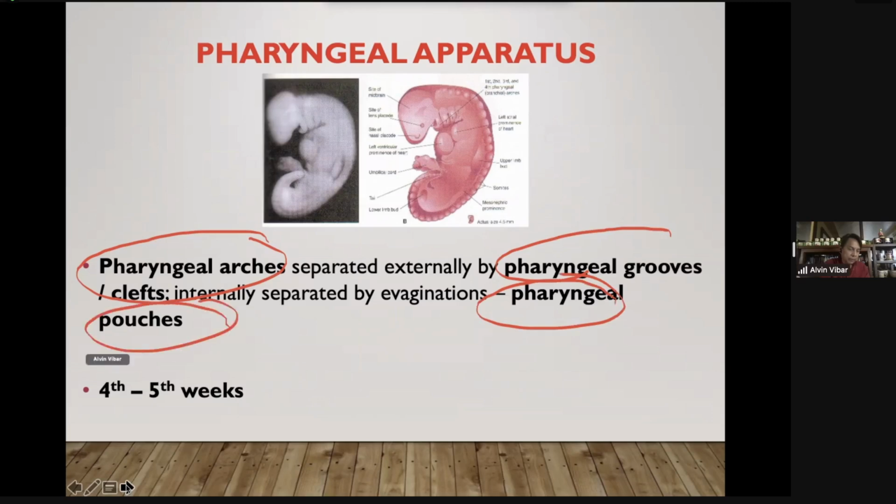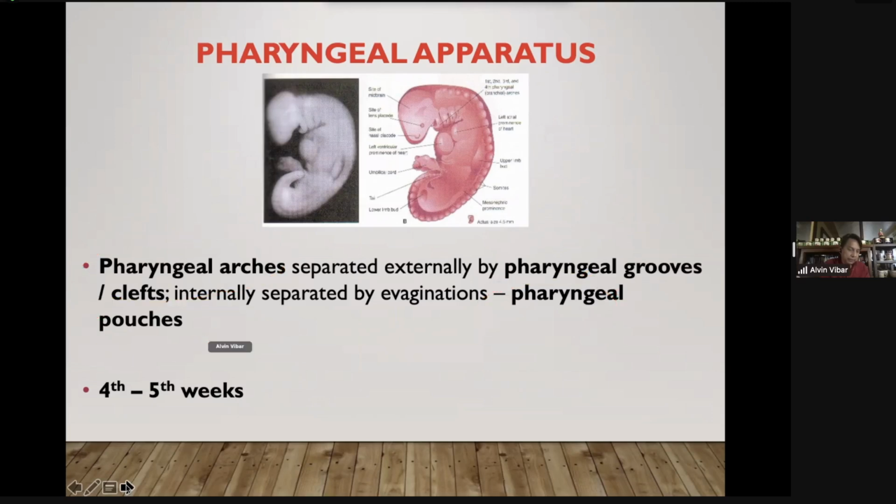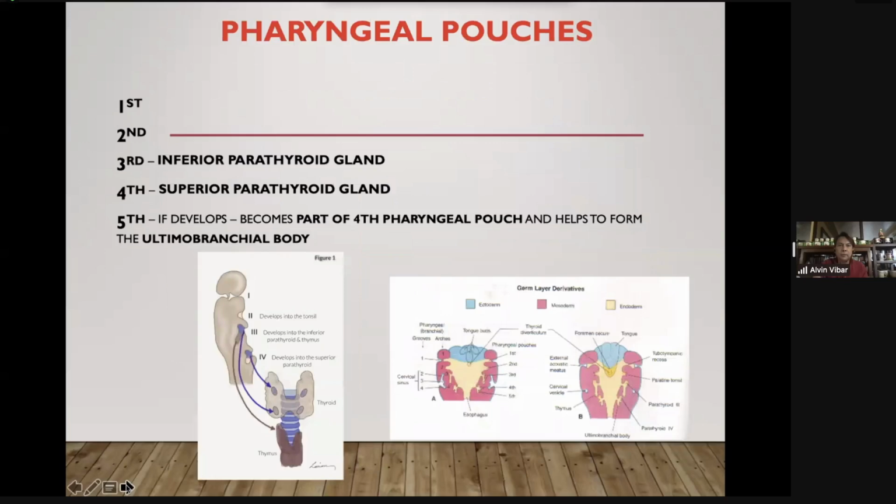And for this meeting, I want you to remember the pharyngeal pouches. The pharyngeal apparatus is formed during the 4th to 5th weeks. So this picture will show you again the pharyngeal pouches. Pharyngeal pouches are derived from endoderm. Take note, this is pouches, endoderm. And these are the pharyngeal pouches to remember: first, second, third, fourth, fifth, okay?